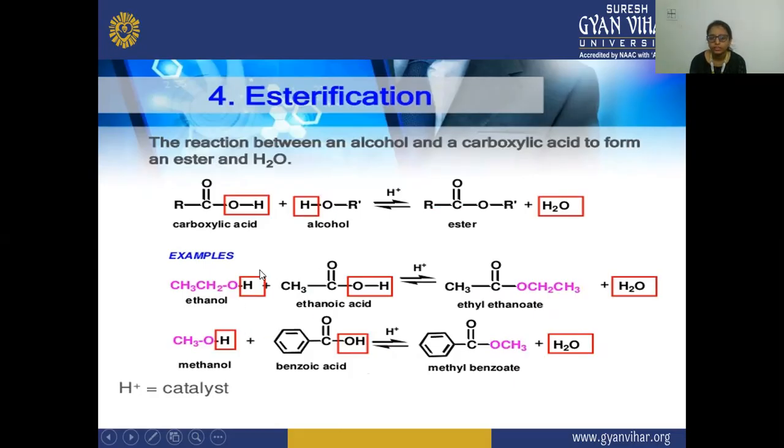Ethanol is reacting with ethanoic acid, which is your carboxylic acid, in the presence of your acid catalyst, and there is a formation of ethyl ethanoate, which is your ester. Water molecules evolved. In methanol plus benzoic acid, in the presence of acid catalyst, there is a formation of methyl benzoate, which is your ester, and H2O. Here H positive is your catalyst, that is the acid.